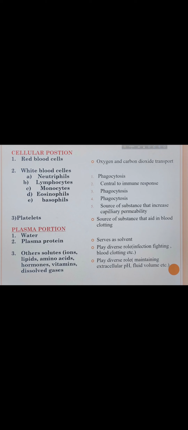Plasma proteins play diverse roles, helping in infection fighting and blood clotting, etc. The other solutes like ions, lipids, amino acids, hormones, vitamins, and dissolved gases play diverse roles in maintaining extracellular pH, blood volume, etc.